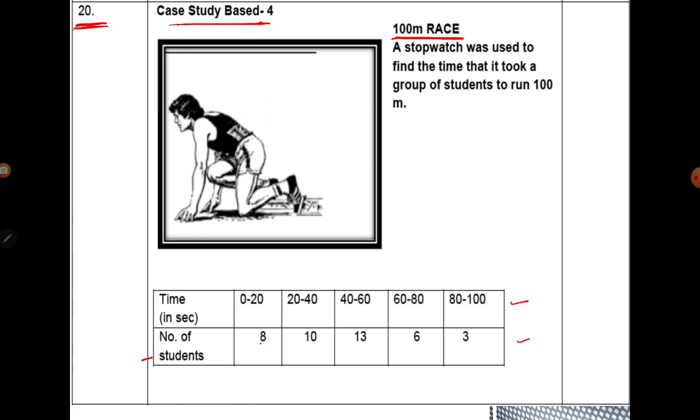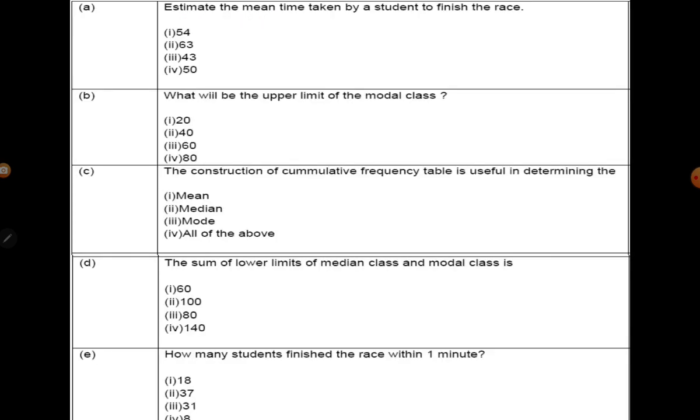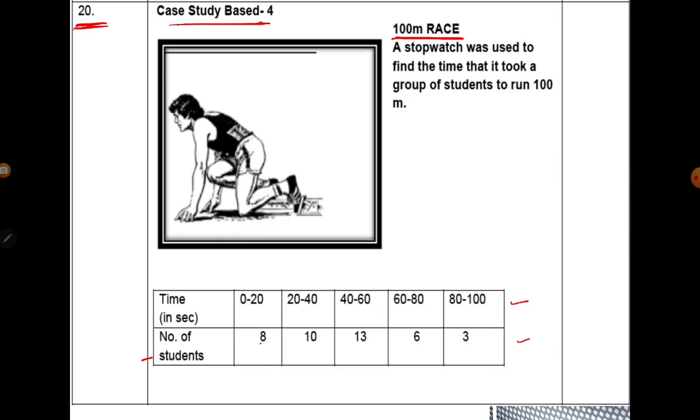What we have to do, just have a look at your question: estimate the mean time taken by a student to finish the race. So we have to find the mean. Here time is given in seconds, and some intervals are given: 0 to 20, 20 to 40, 40 to 60.